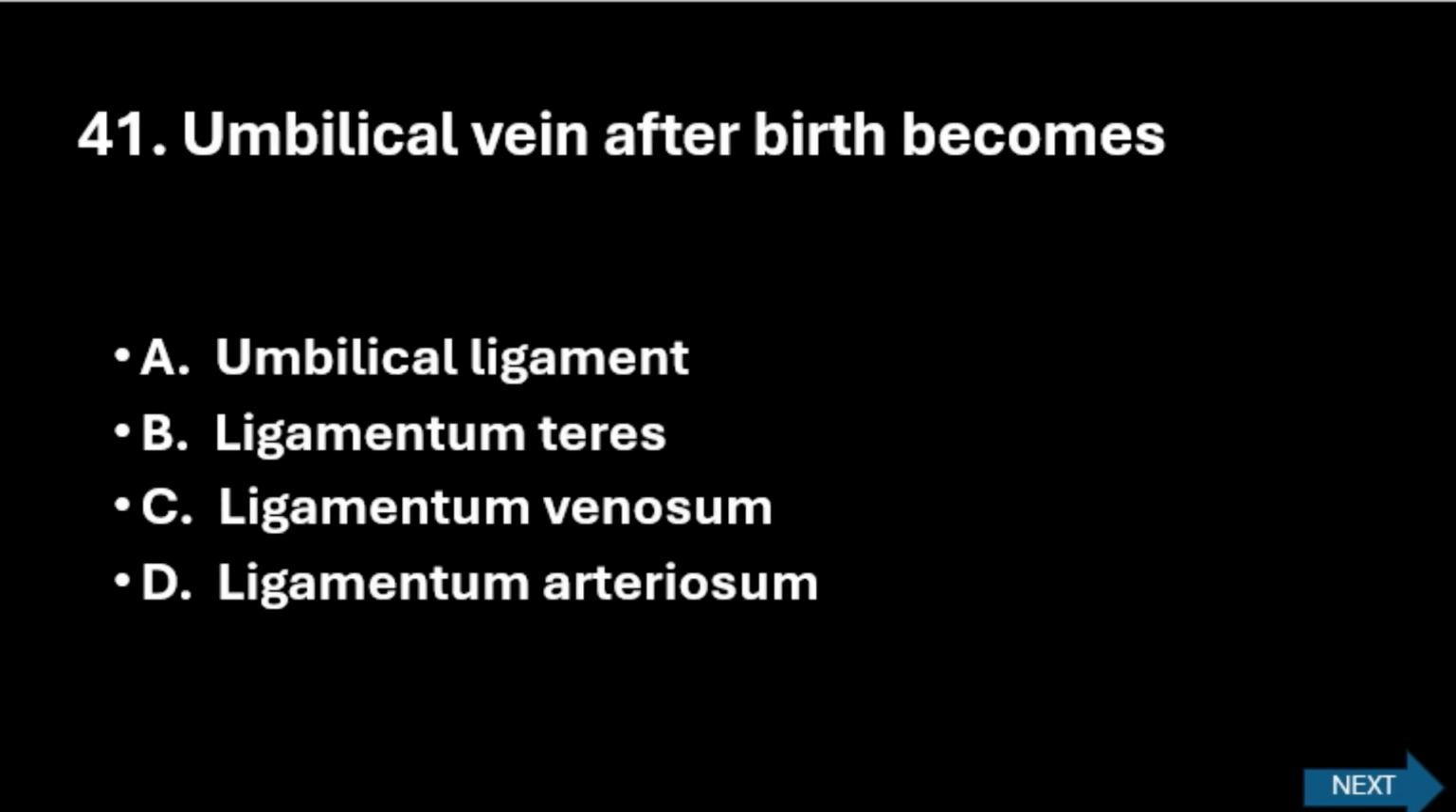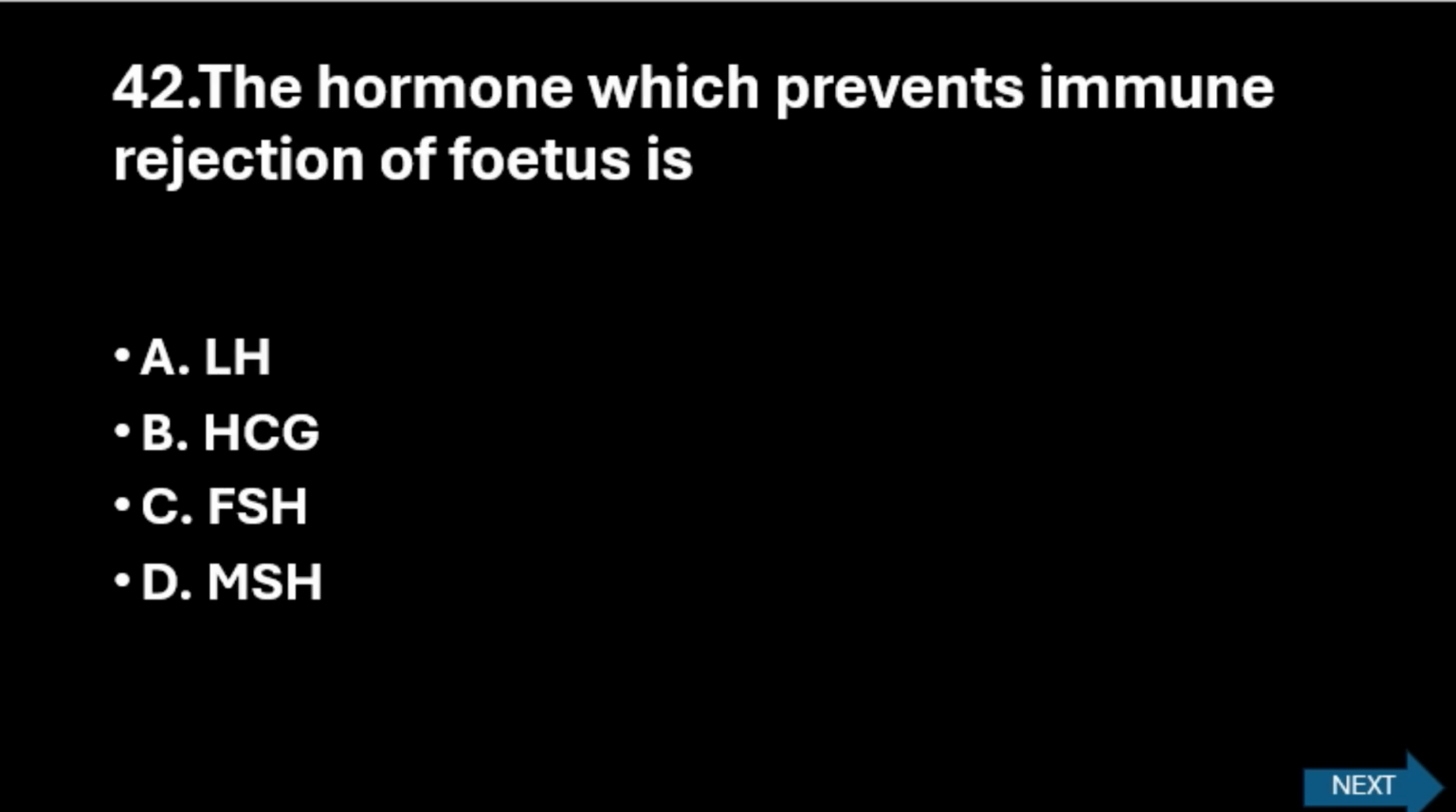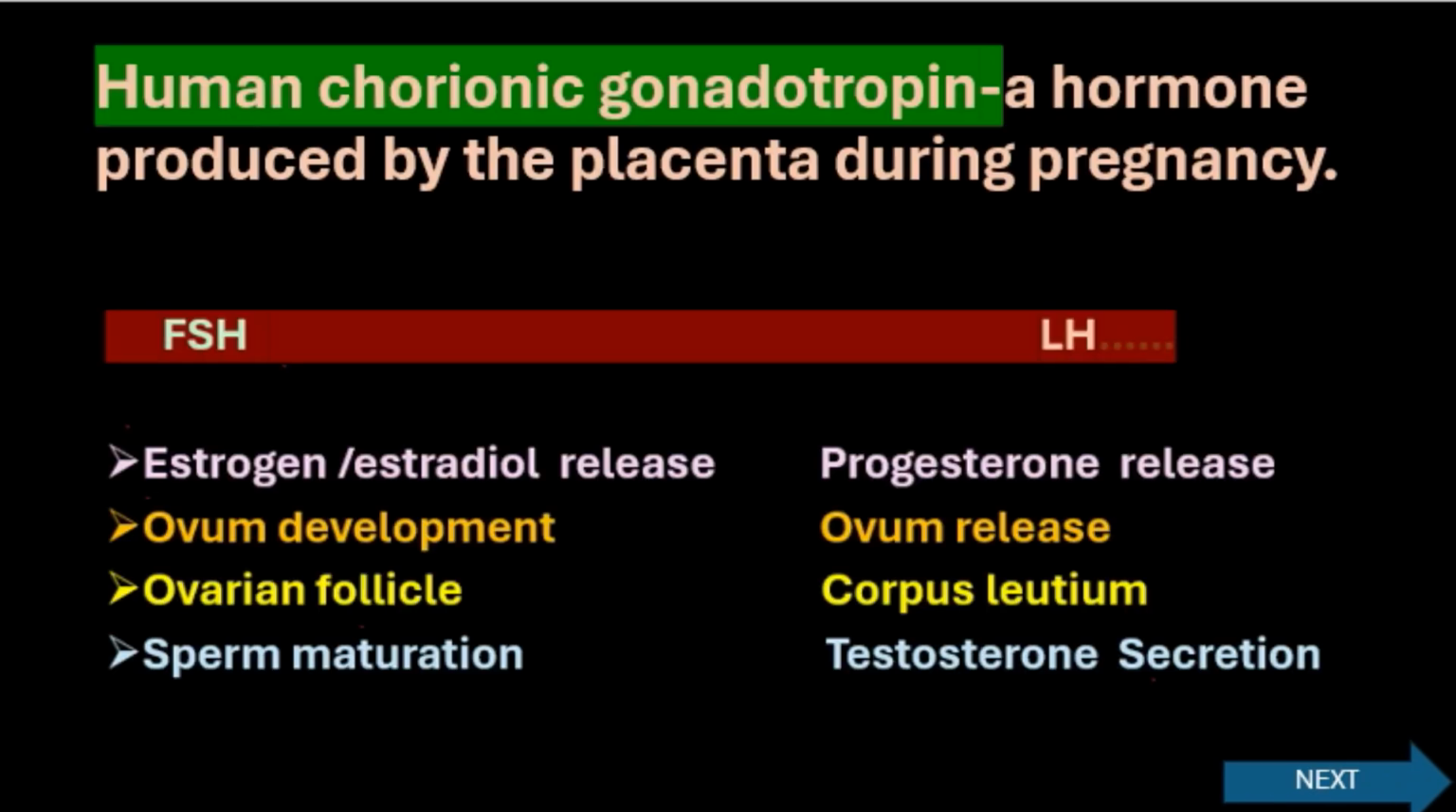Next question. The umbilical vein after birth becomes: option A umbilical ligament, option B ligamentum teres, option C ligamentum venosum, option D ligamentum arteriosum. The right option here is ligamentum teres. Next question. The hormone which prevents immune rejection of fetus is: option A luteinizing hormone, option B HCG, option C FSH, option D MSH. The right option here is HCG.